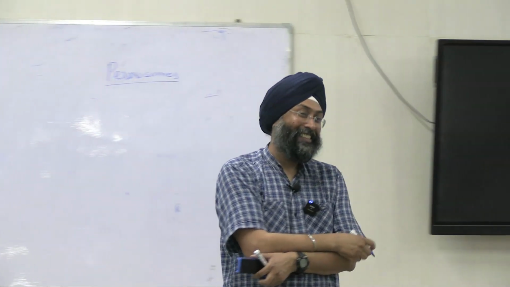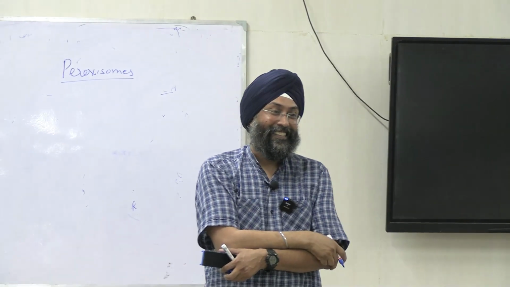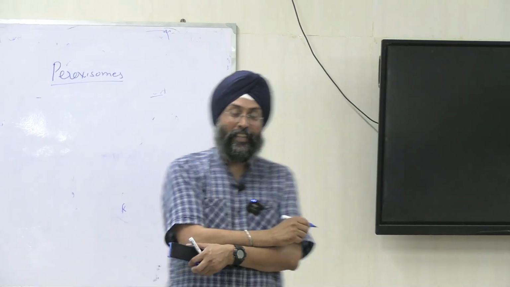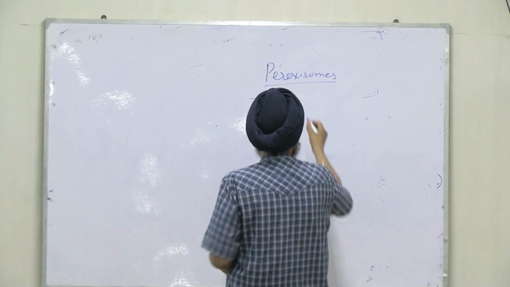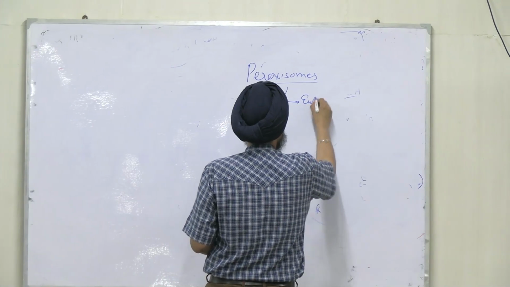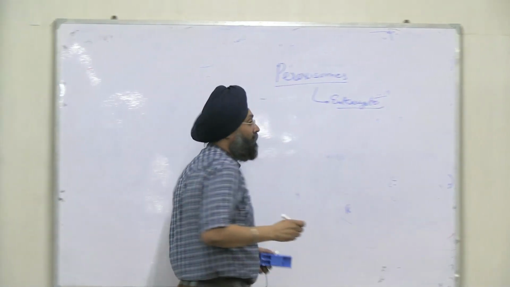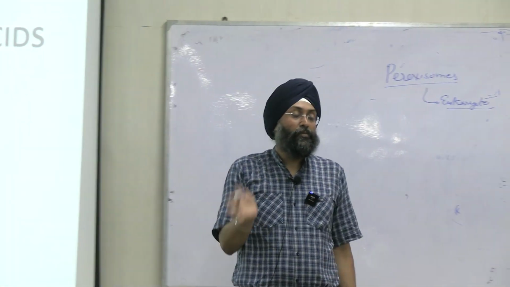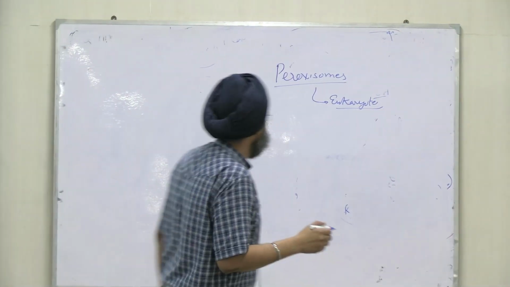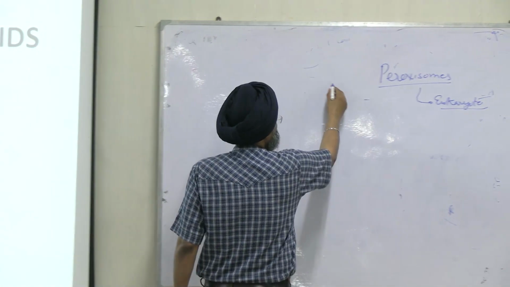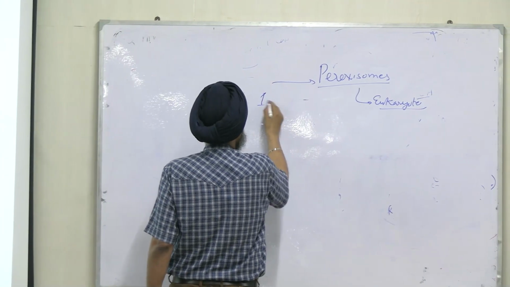They are present in eukaryotes, right. So if a fatty acid has more than 20 carbons, then it is metabolized first via peroxisomes.